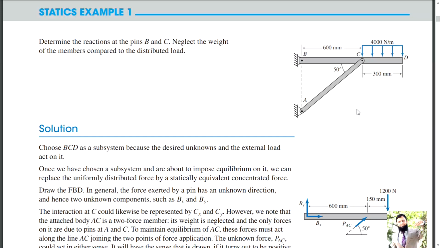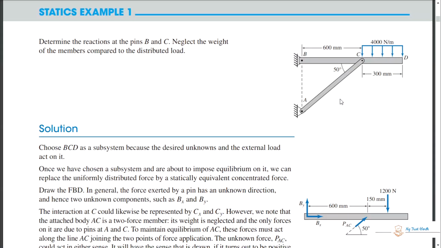Even book writers do not include this self weight of the members in their problems, anyhow, to simplify their solutions and to provide the concept at a fundamental level to the students. It is necessary that many complex assumptions should be ignored. Okay, these are pin connected members, and you can see how fascinating it is: if this member was just having overhanging and pin connected, then this moment was allowed, but just this one braced this whole beam.